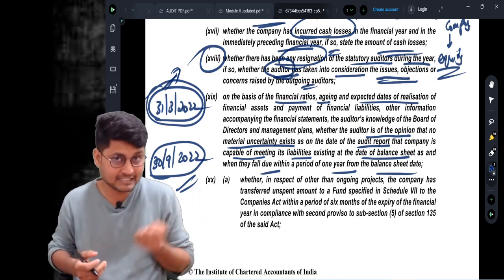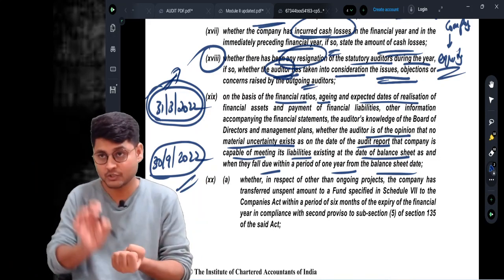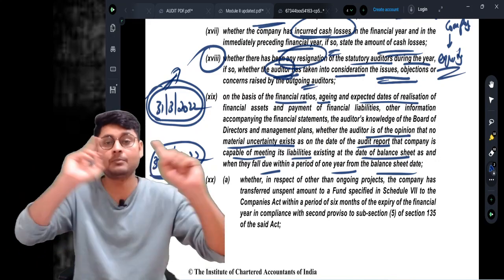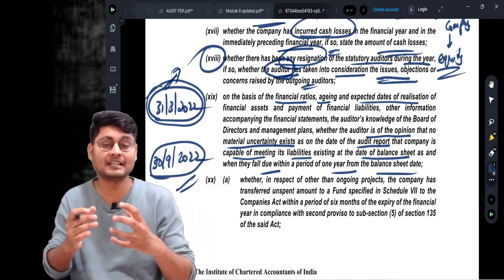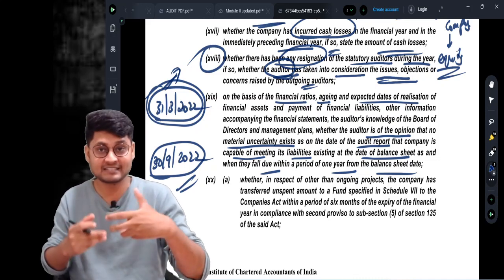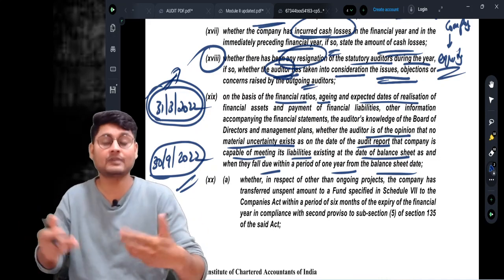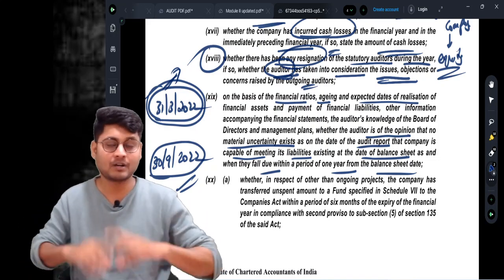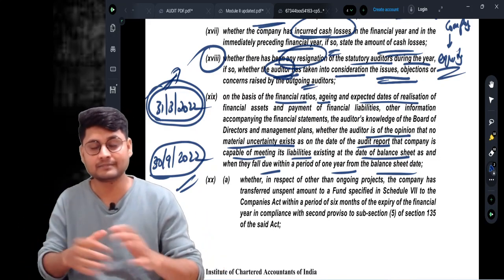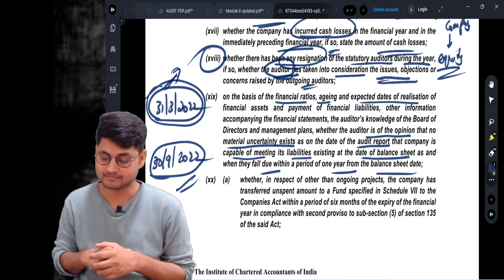There may be a receipt also, and using that receipt, you can pay off the liability. And depending upon everything, he needs to form an opinion whether there is material uncertainty to meet the liabilities within 1 year of the balance sheet date, of whatever liabilities are there on the balance sheet date.